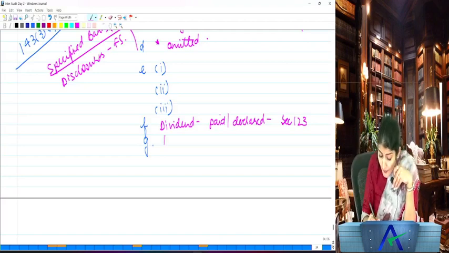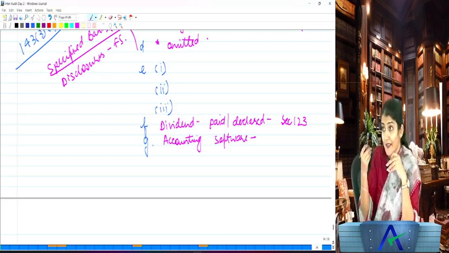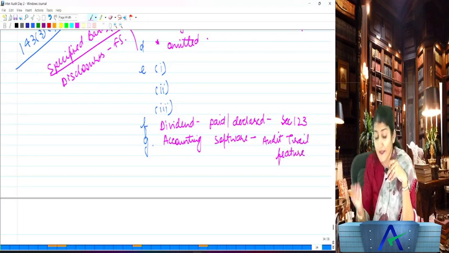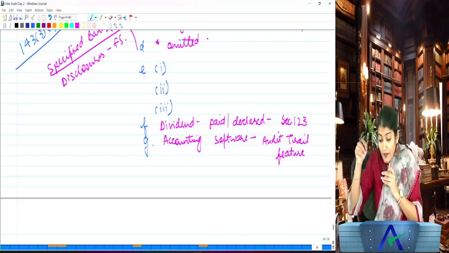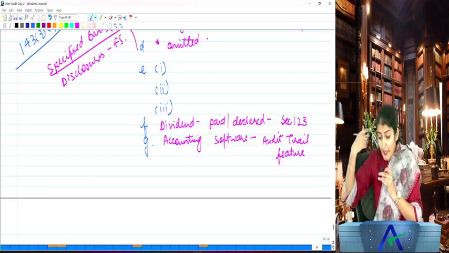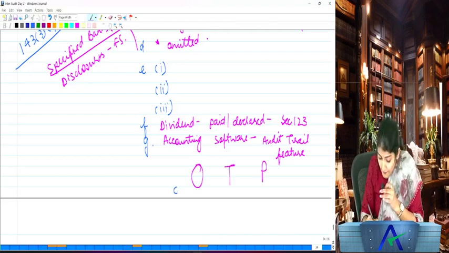And what does it say? Whether the company's accounting software, like I told you, SAP is an accounting software, Tally is an accounting software, whether it has an audit trail feature. What is audit trail? Where you are able to trace the transaction. Okay, on what basis this entry was passed in the books of account? Whether the company has an accounting software which has an audit trail feature and which has been operated. What is OTP? It has been operated throughout the year.